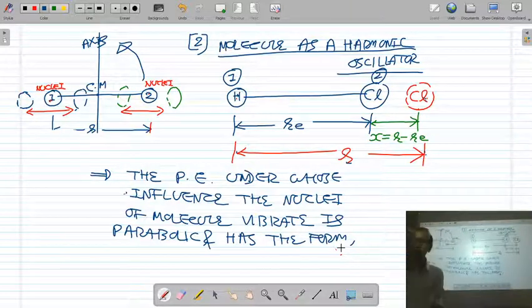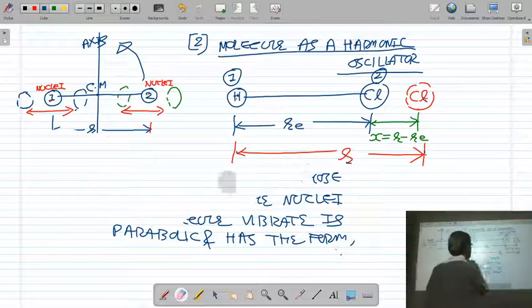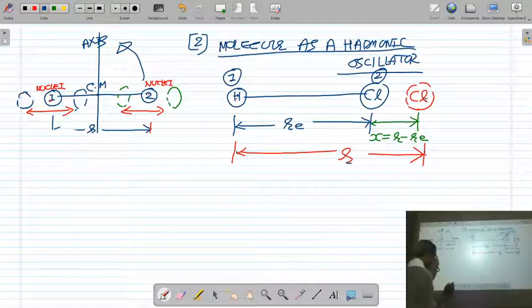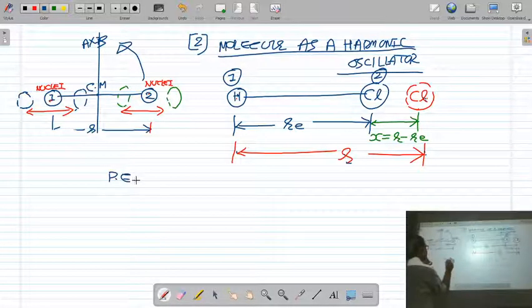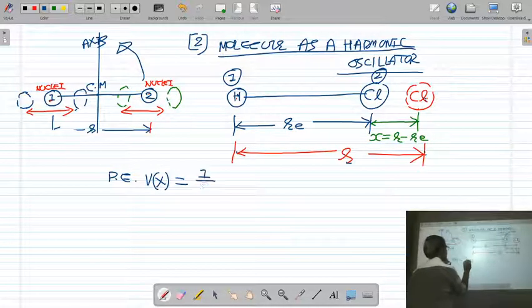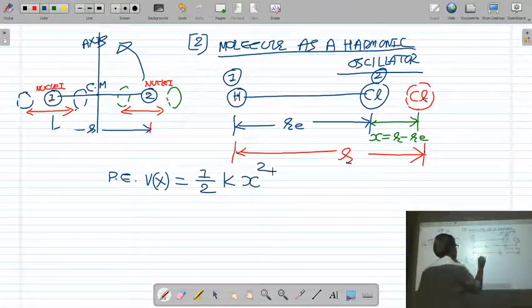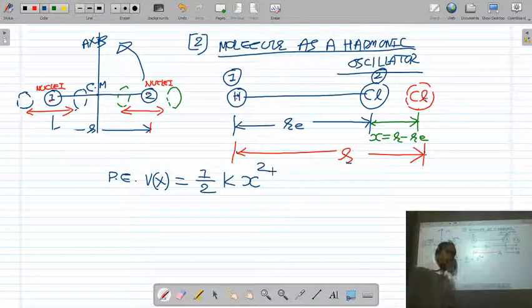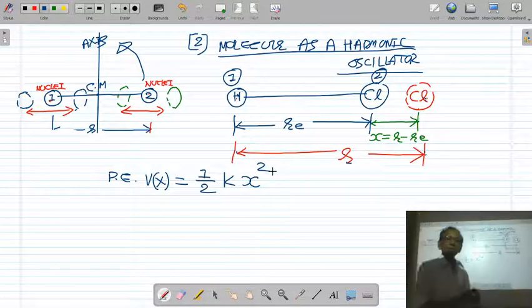What is the potential energy of a harmonic oscillator? The potential energy of the harmonic oscillator is given by half kx square, because we treat the molecule as a harmonic oscillator. So here we consider that the potential energy of the vibrating molecule is half kx square.